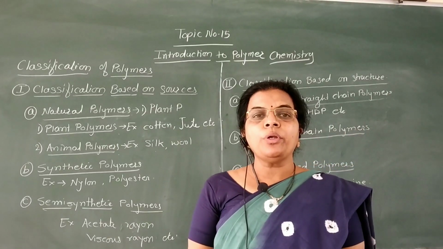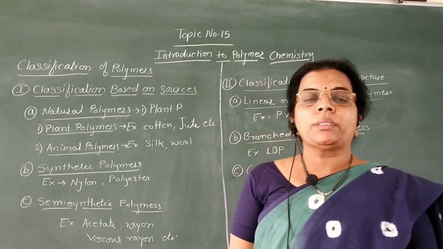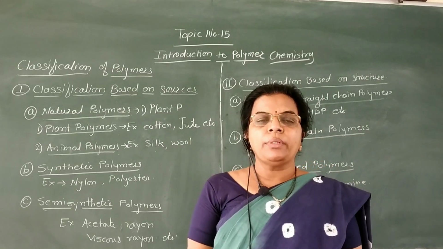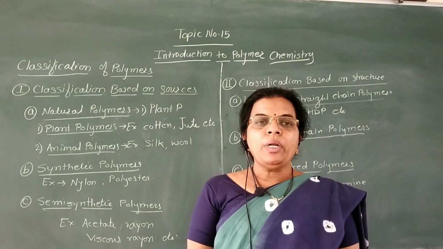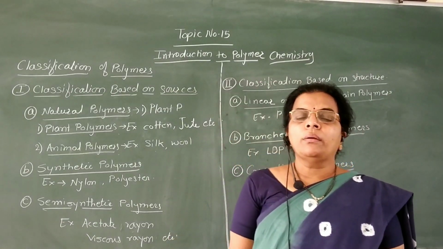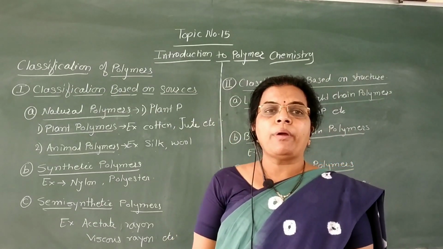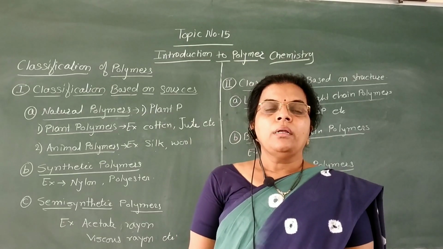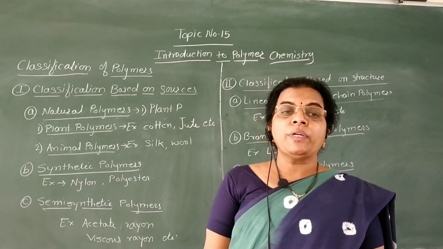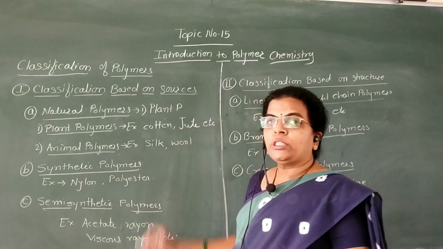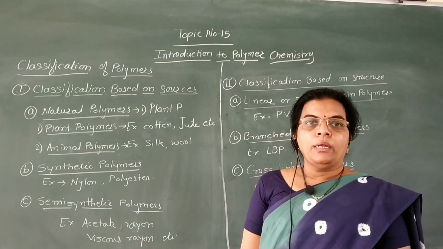Next point we are going to see is classification of polymers. Now this is a non-evaluative part or reduced syllabus from this topic, but we are going to summarize this. Now here polymers can be classified in various ways or by various methods. Now first we are going to see classification of polymers on the basis of the sources from which they are obtained.